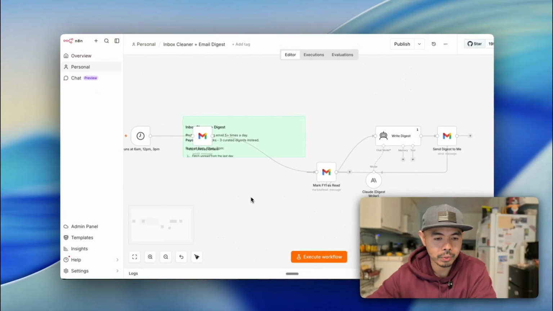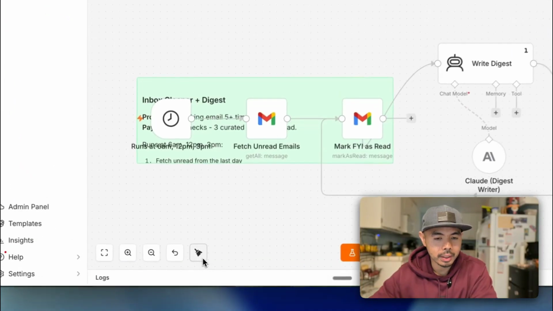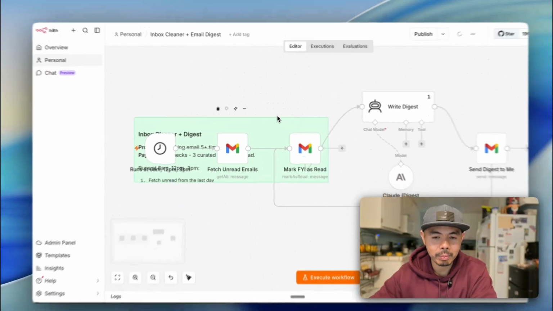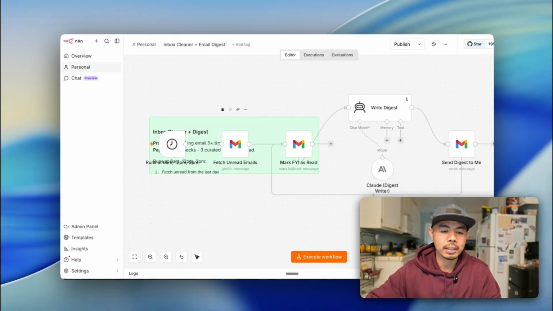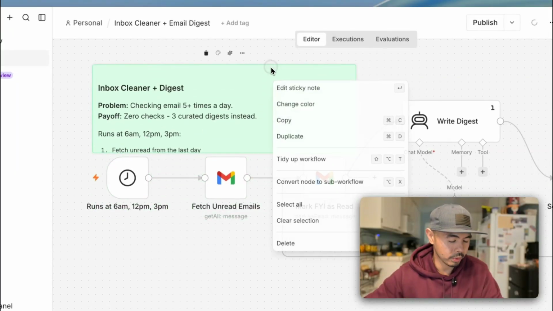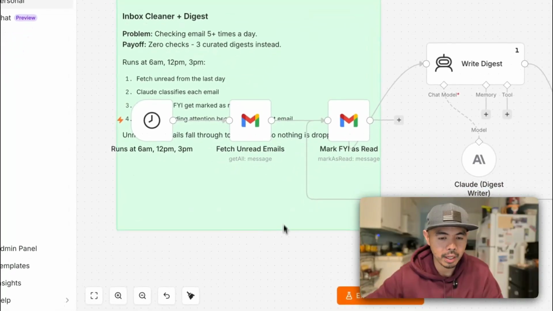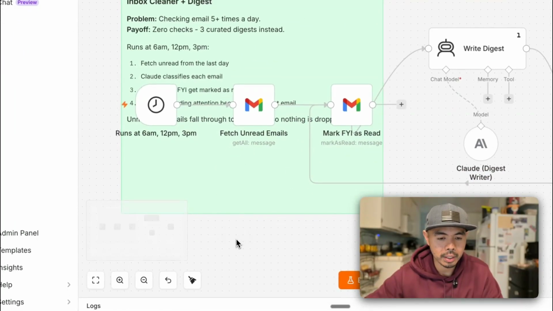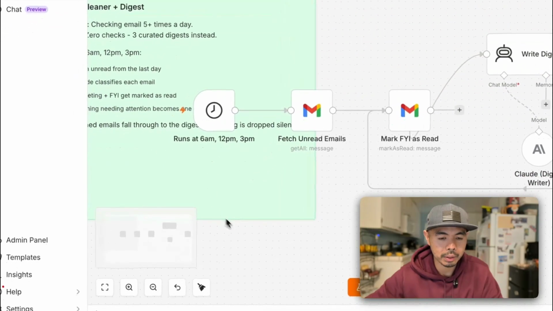So the one thing I do want to point out is that with AI, it does, I would say, 60, 70%, but you still have the 30 to 40% to take it to the finish line. So I like how it created a note for us here. If we expand this, it has more stuff here. It creates that documentation for us. And I didn't even tell Claude to do that. And I really like how it did that.